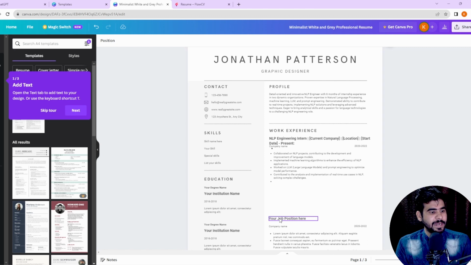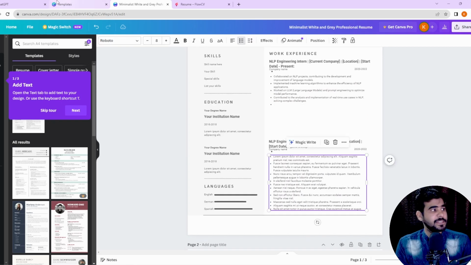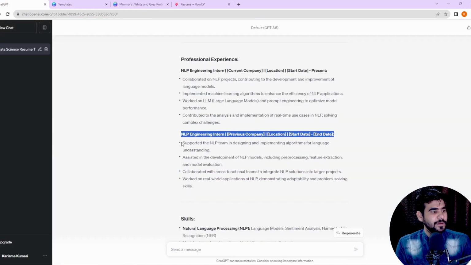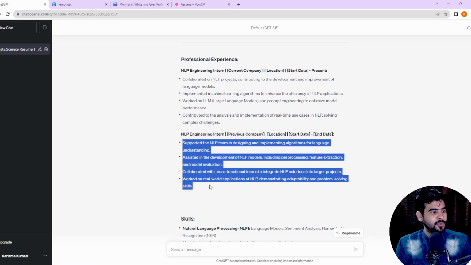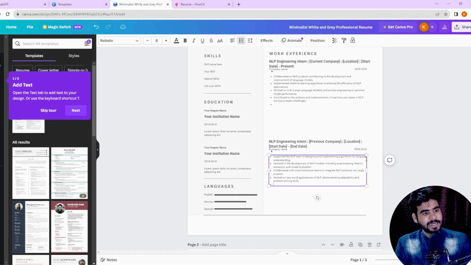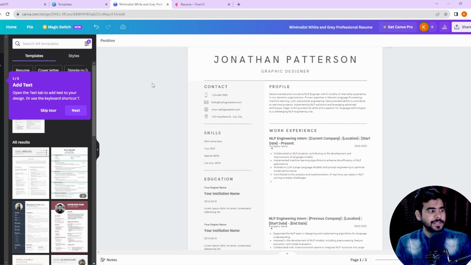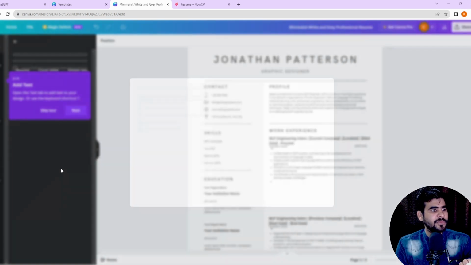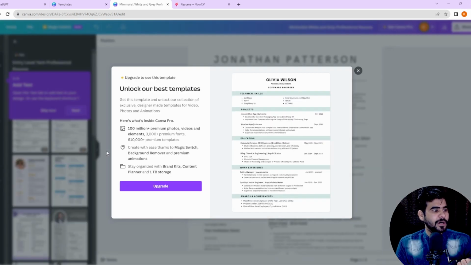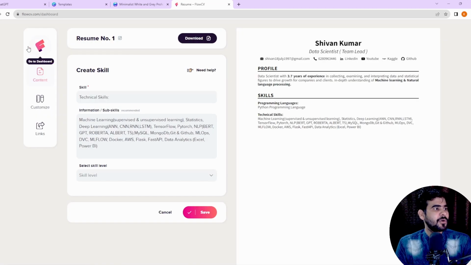Let me go and change it here. Again, formatting-wise you can check the complete formatting and design based upon your understanding. Now let me change this particular point. From here I'm going to copy and paste this complete point. In this way you can build a complete resume. Again, this is a good resume format that we have. If you want, you can select some other resume format from here. Apart from this one we have another platform called FlowCV as well.